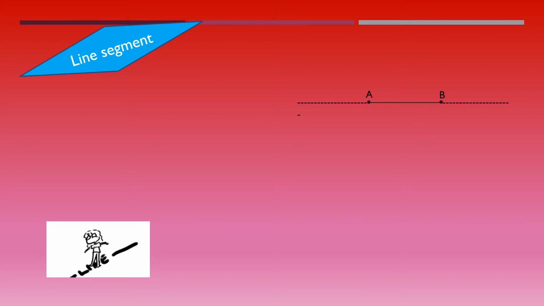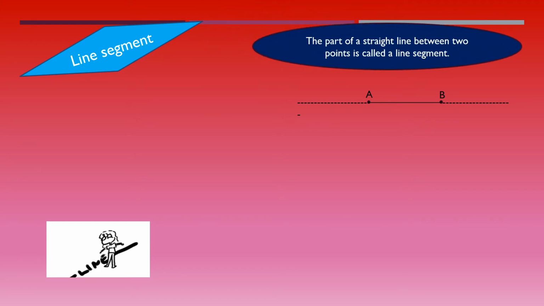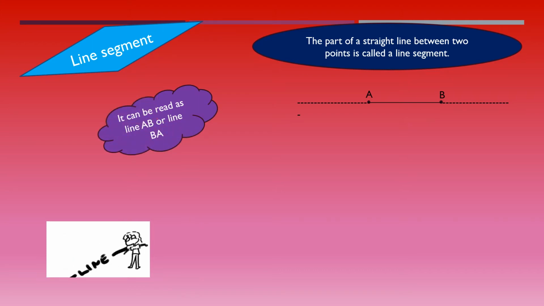So between A and B, we have the line segment AB. Segment means a part. So, the part of a straight line between two points is called a line segment. You can read it as line AB or line BA.